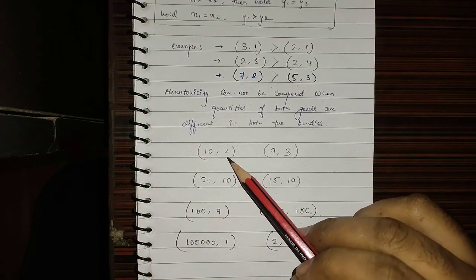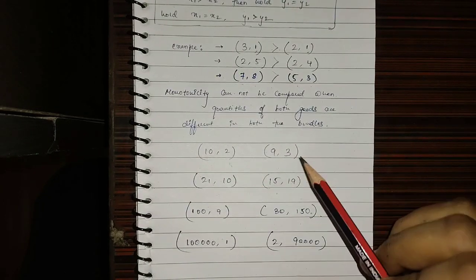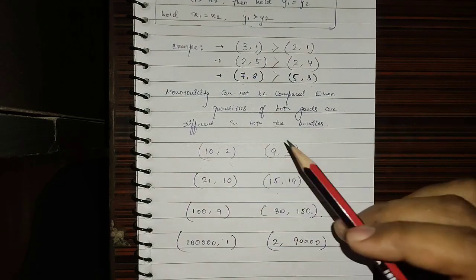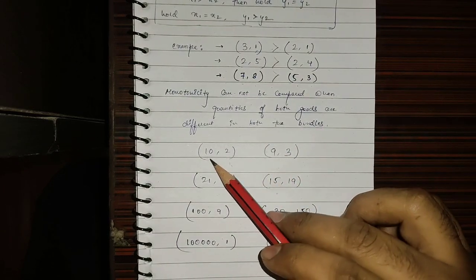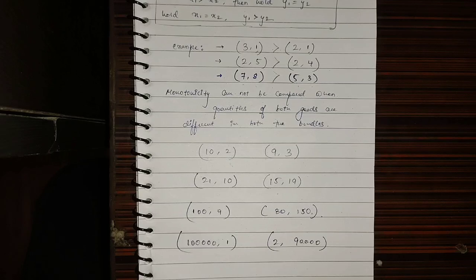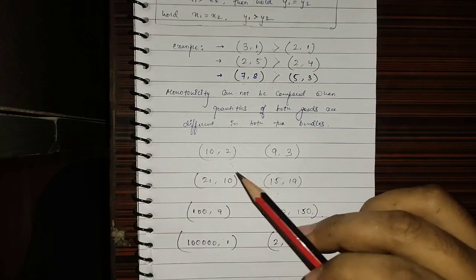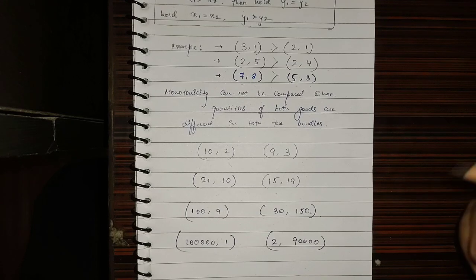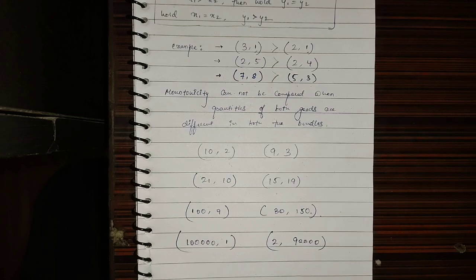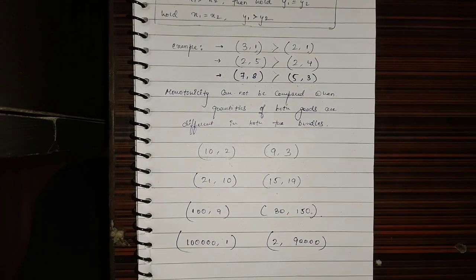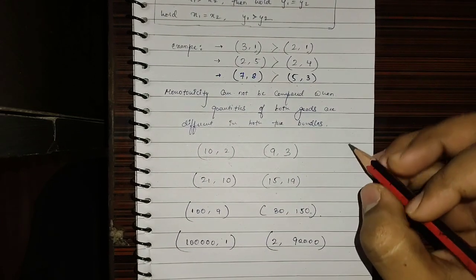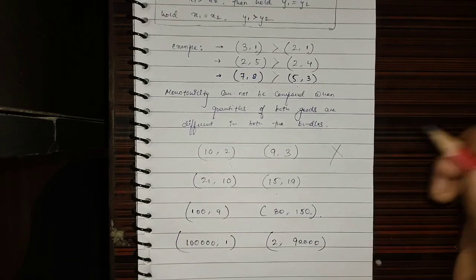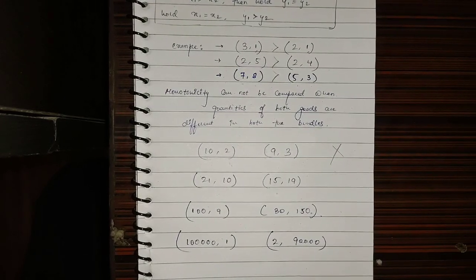Suppose the quantities of y were equal, 3 and 3, in both bundles. Then you could straight away say that you prefer the bundle with 10 over the other. But since the quantities of y are not equal, you have to think, or it may be the case that you are indifferent between the two. So in such cases, we cannot compare monotonicity.